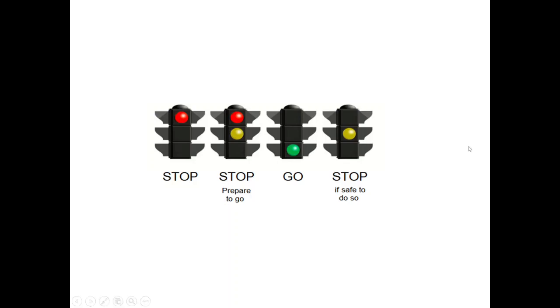Now we can see that if only red color is shown, it indicates stop. If red is combined with yellow, both yellow and red on at the same time, then it indicates stop and prepare to go. When the signal turns green, it indicates go, and when the signal turns yellow, it indicates stop if safe to do so. Okay, these are the indications of various colors.